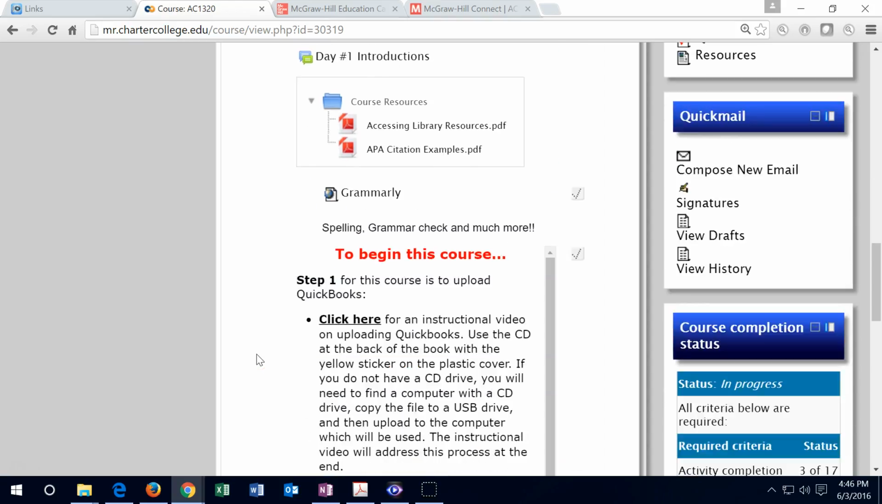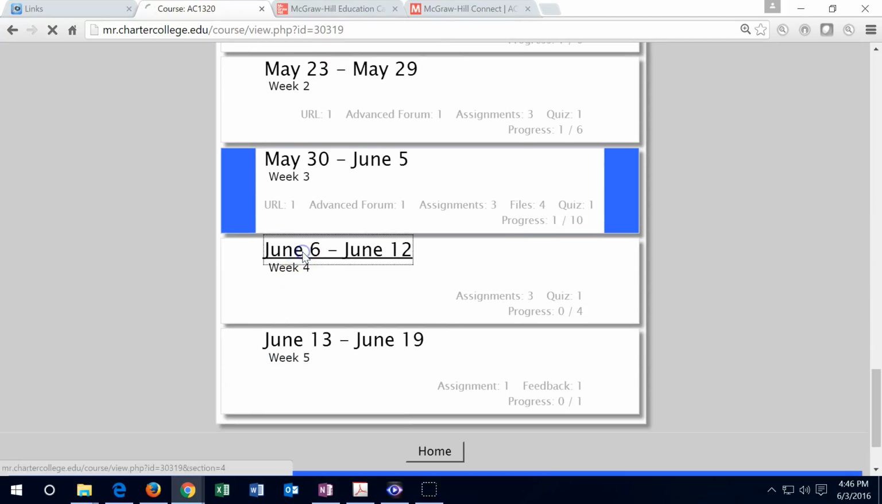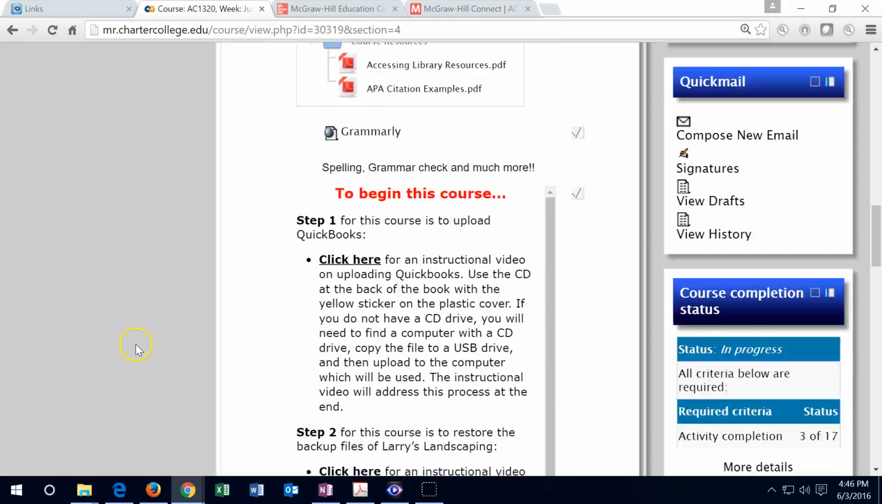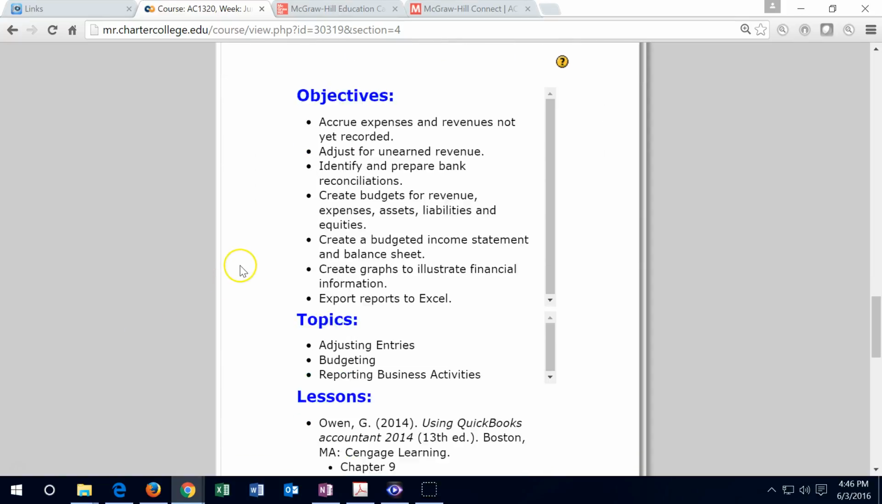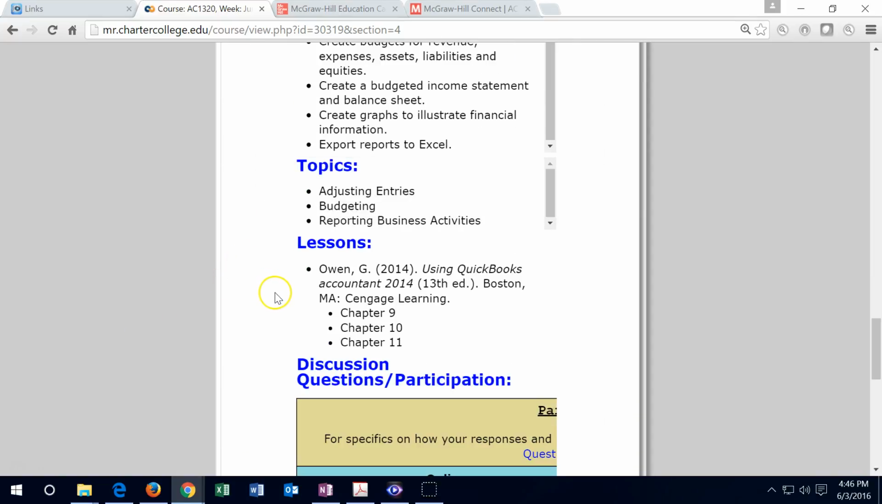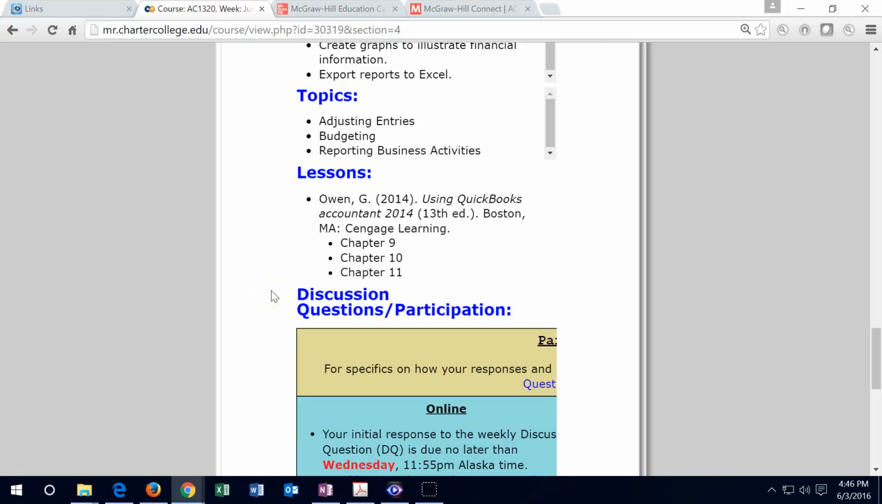I'm going to scroll down to week 4, the current week that we are in. So let's open up week 4 and see what we have. We're going to have a familiar layout here. We have the objectives, we've got the topics, and then we have the lessons. We're going to be covering chapters 9, 10, and 11.